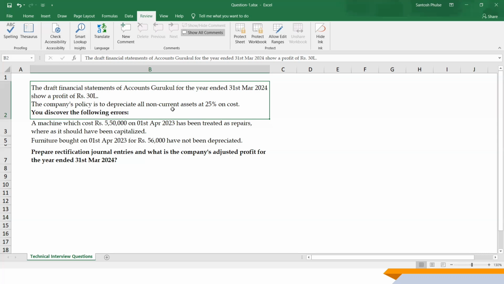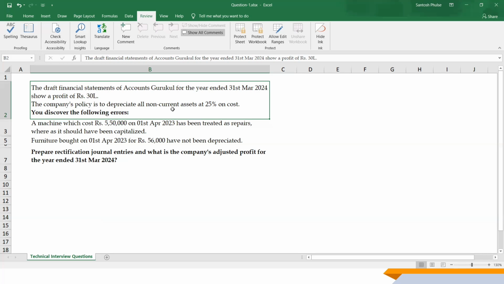Then how are you going to do the rectification entry for that? Second, for the furniture which was bought, the depreciation has not been charged, so what's the entry you are going to do? And the third, how you are going to do the corrections to the P&L and what's going to hit your P&L.